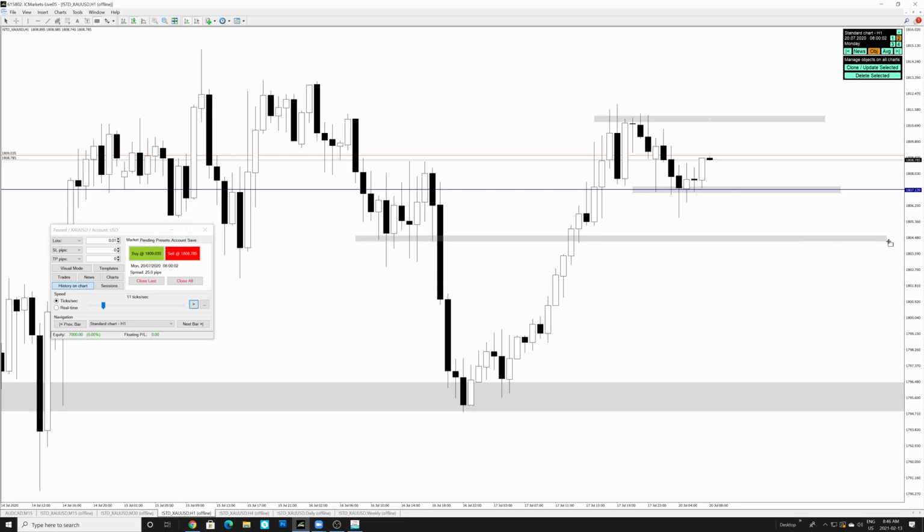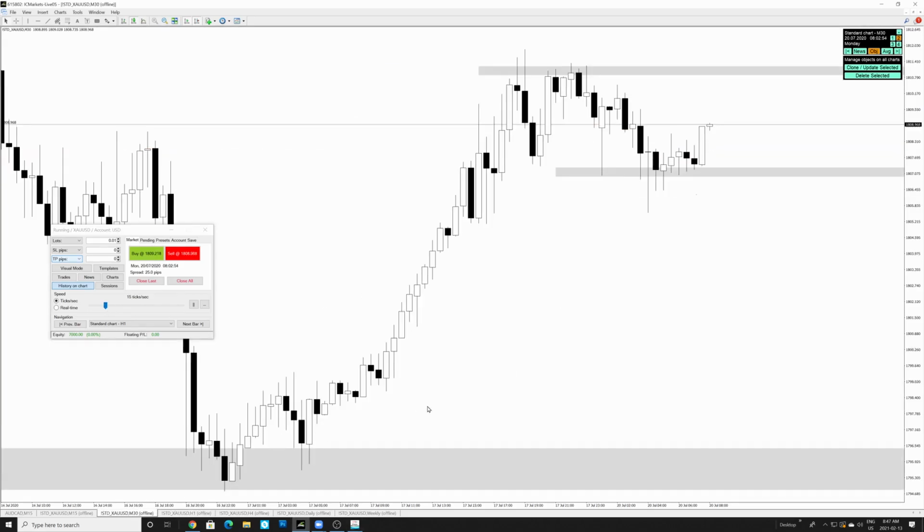So now we're identifying what will make price go down. A break of this area will make price go down, but a confirmation of price breaking this high would make price go up. So that's something we're going to look at right now. So let's just see what happens over here. So this is the start of the new 4-hour candle. This is before the London session as well. So at this point, there's no buying confirmation because price is just wherever it is at this point.